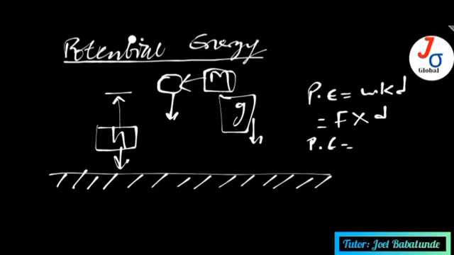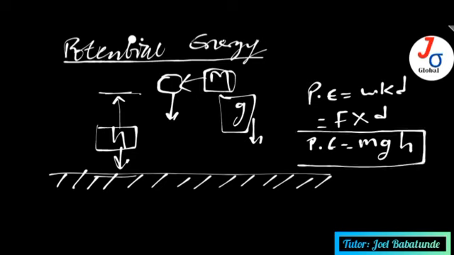Force is mass times acceleration, but this time around you're having acceleration due to gravity. So we're going to use g, acceleration due to gravity. Then multiply by the distance. What's the distance? It's traveling a vertical distance, and that's height, h. And so this is where we get the formula of potential energy equals mgh.